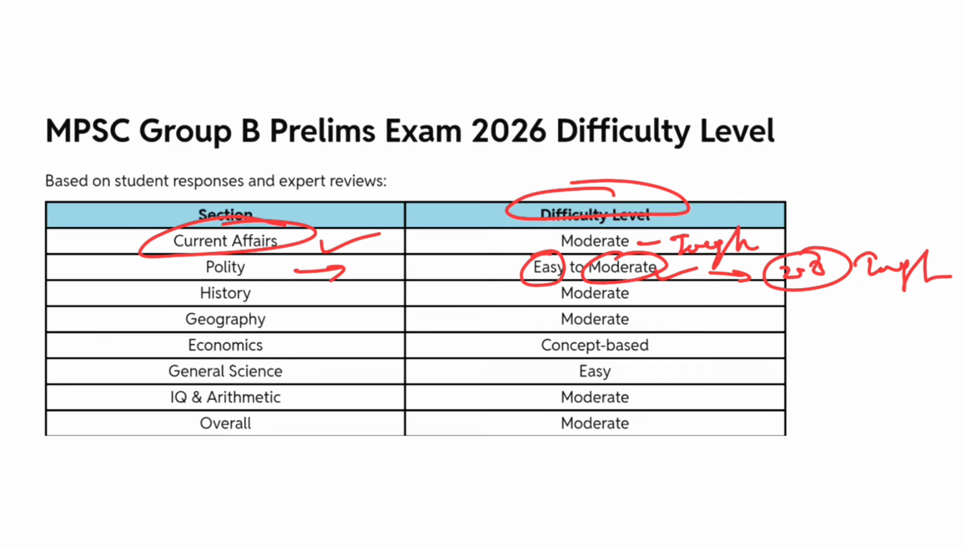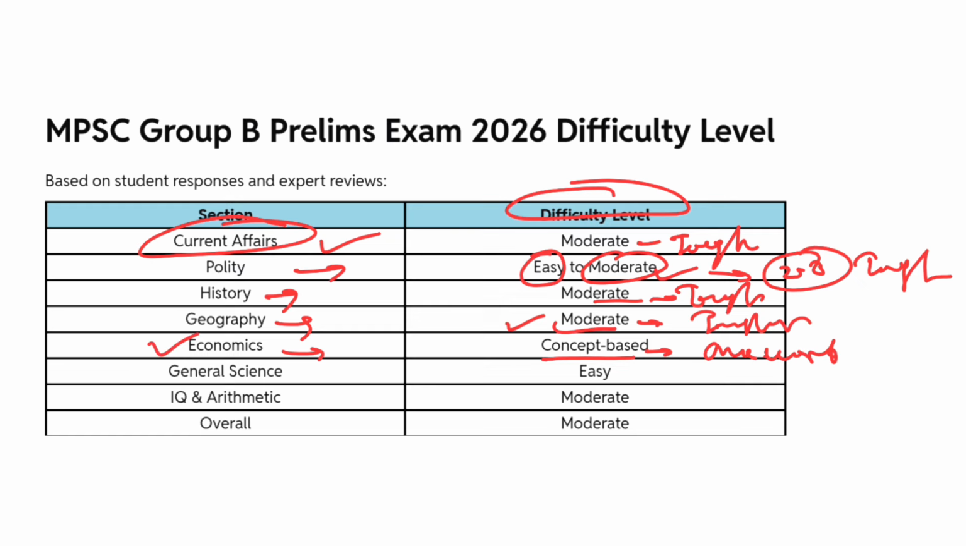History questions were moderate to tough. This year history questions were tougher, and geography questions were tougher as well, though some questions were moderate if you had practiced better. For economy, questions were really hard this time. I would say it was concept based, but it was not direct. You were supposed to apply some concept to answer all those economic questions.